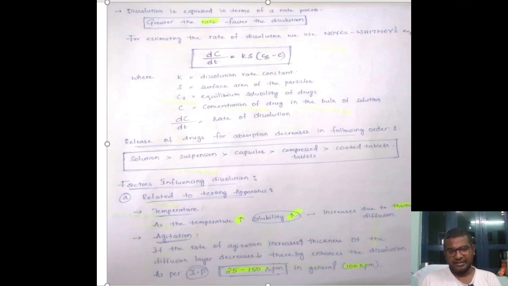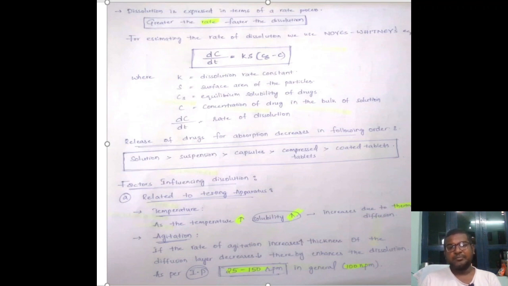The next part is that dissolution is also influenced by some factors. The first factor is apparatus. Apparatus is nothing but the instrument we use to test the dissolution of a dosage form, whether tablets or capsules or whatever it may be. By means of this apparatus we have some influence on the dissolution. Let's see what comes under this apparatus. First one is temperature.